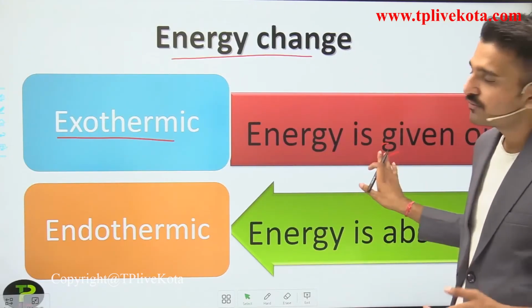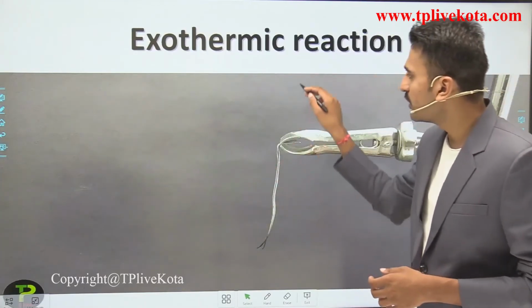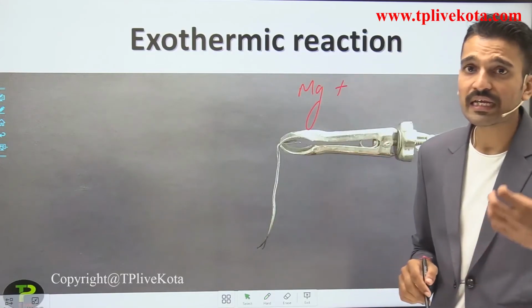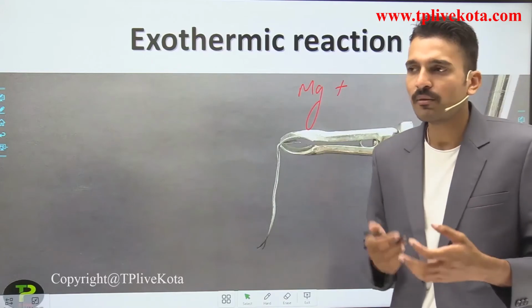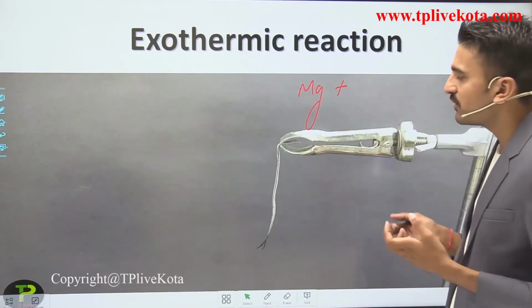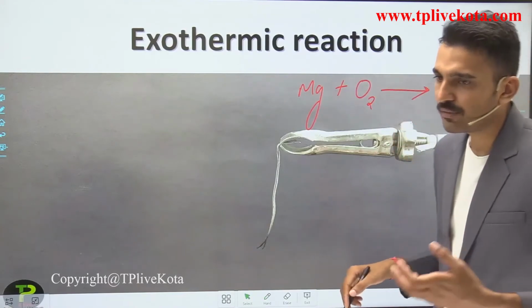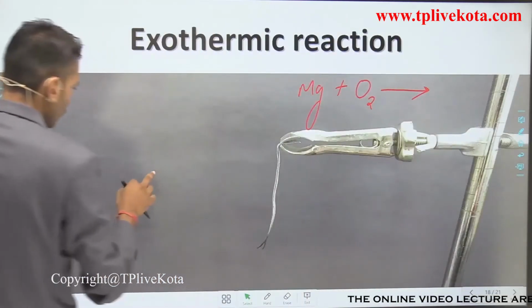Let us see another example. Here I am using the magnesium ribbon, or the magnesium metal, and I heat it in the presence of oxygen, because oxygen is a supporter of combustion, so the burning starts only in the presence of oxygen. So when it burns in the presence of oxygen, what happens? This equation is very important. See this video.